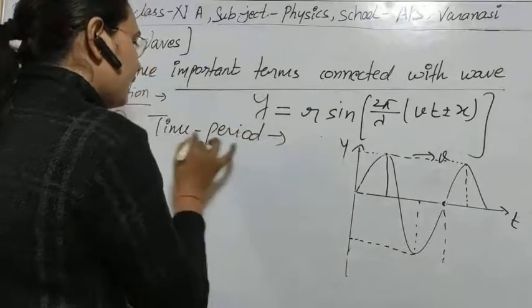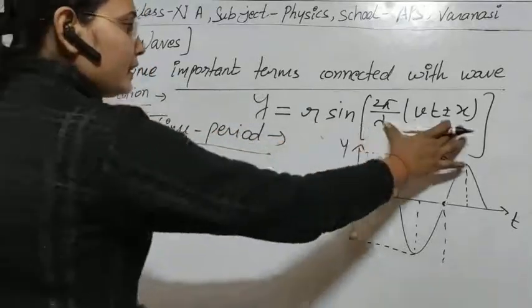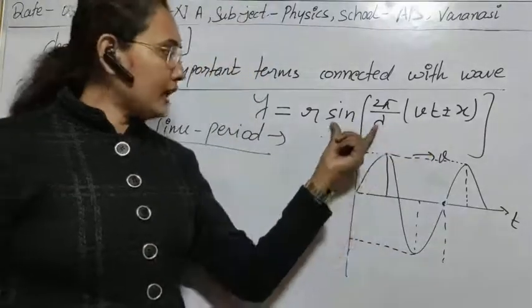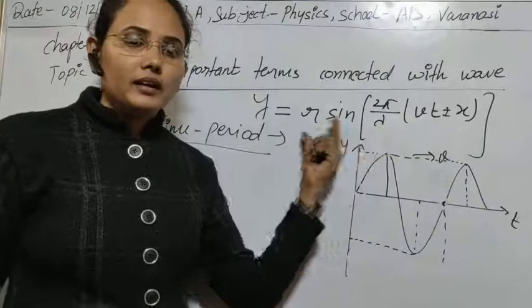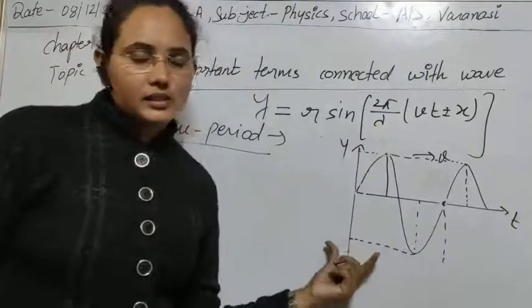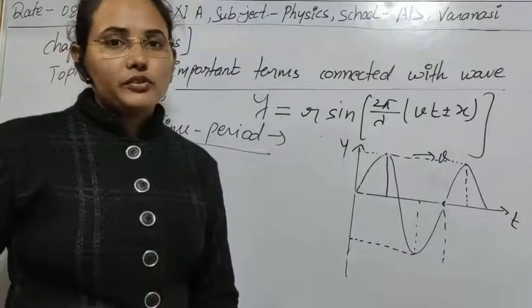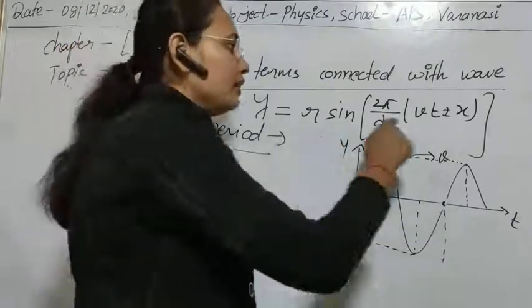One by one I am discussing these factors, and with the help of this equation I have already told you how we can calculate all these factors that we have discussed with definitions. So I think there is no confusion. How can we calculate it with this equation?